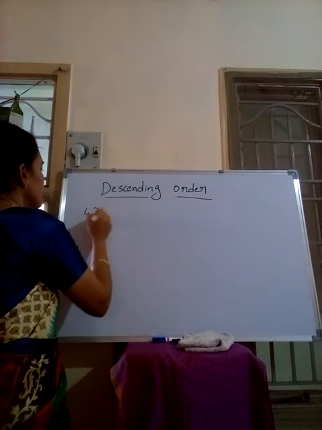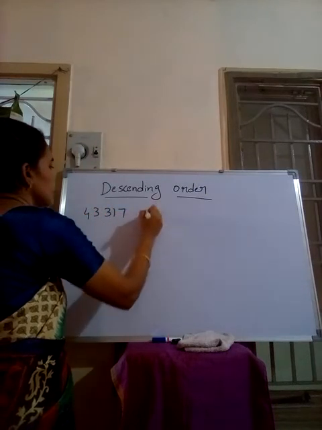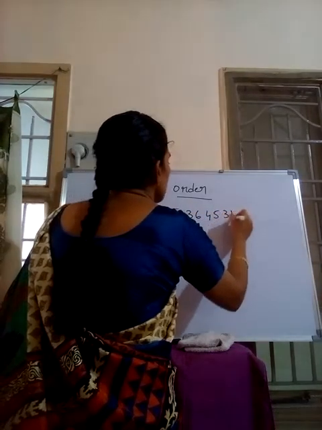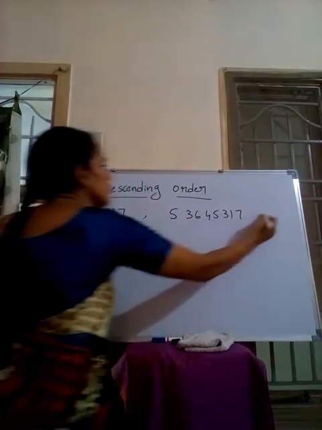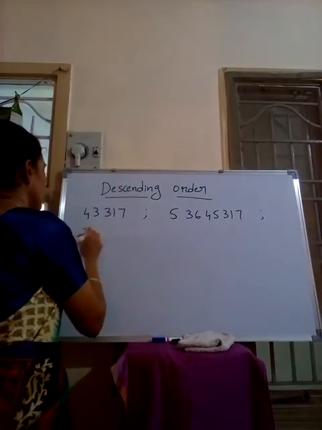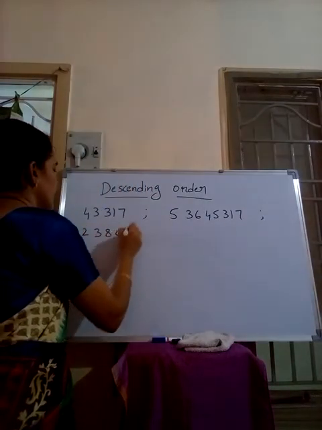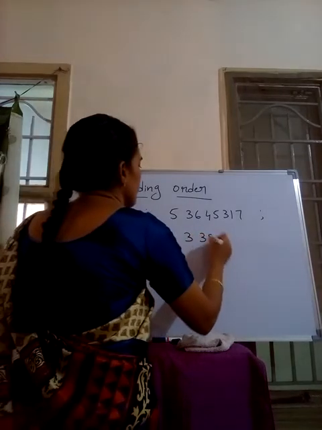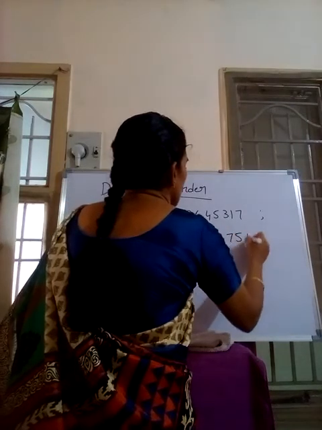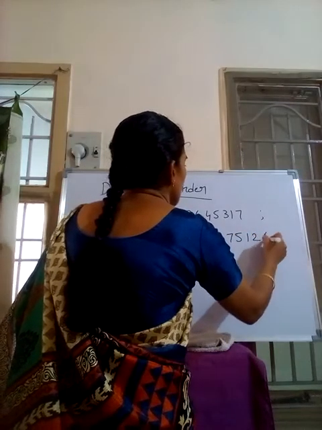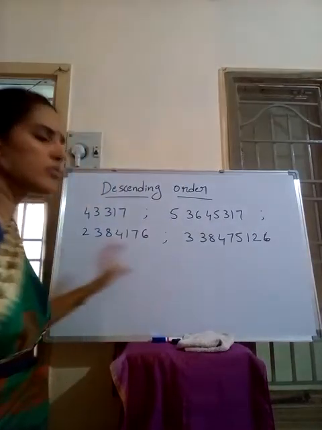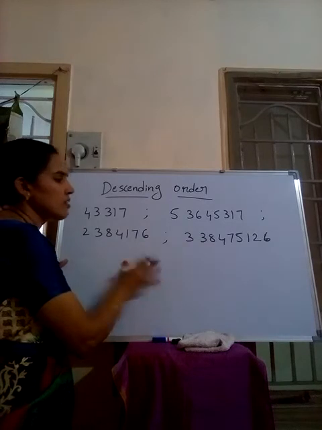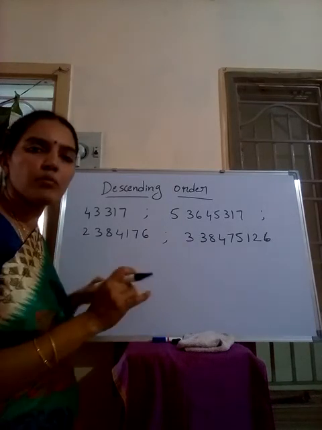For example, these are the 4 numbers they gave. First, to write easily in descending order, we have to count the number of digits.